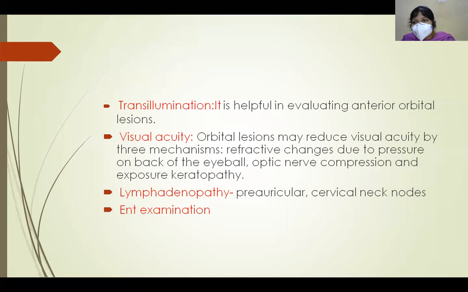And other causes of decrease in the visual acuity are optic nerve compression. Because of the optic nerve compression, there is optic neuropathy and decrease in the vision. Other causes, because of the proptosis, there is exposure of the cornea and drying leading to exposure keratopathy. So these three are the main causes of reduced visual acuity in a case of proptosis.